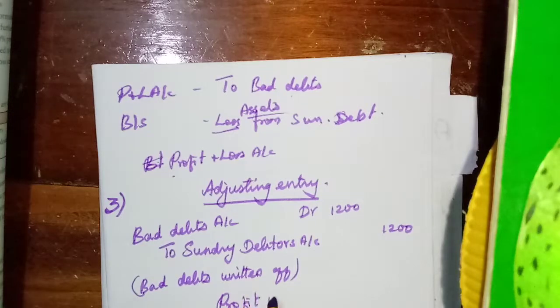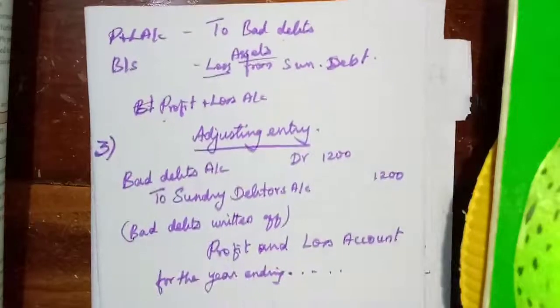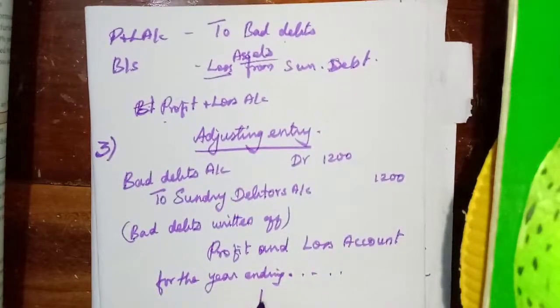You better use 2 pages. Okay, profit and loss account you have to write for the year ended, not given, isn't it? So it will appear in the debit side. To bad debts.